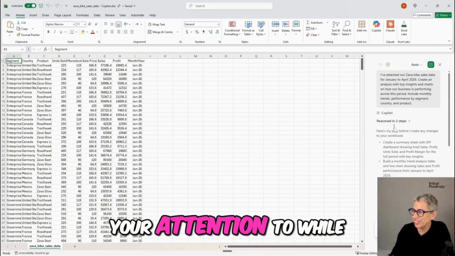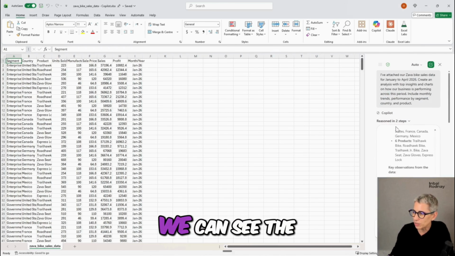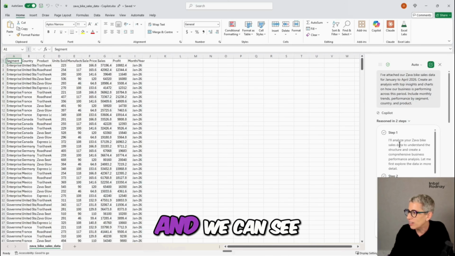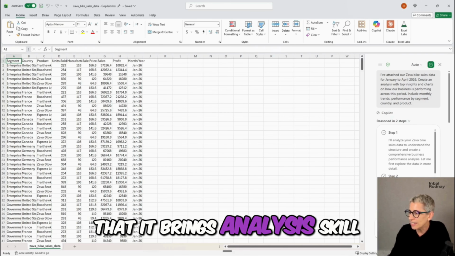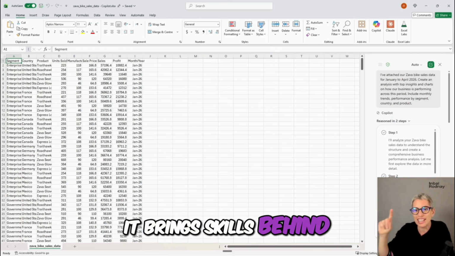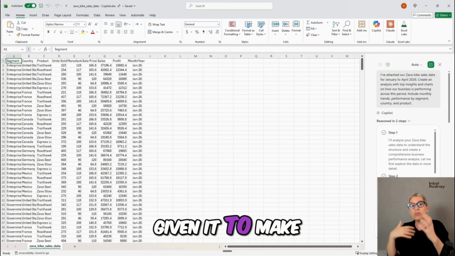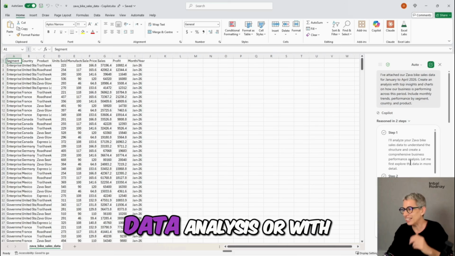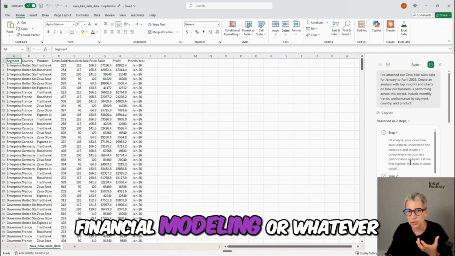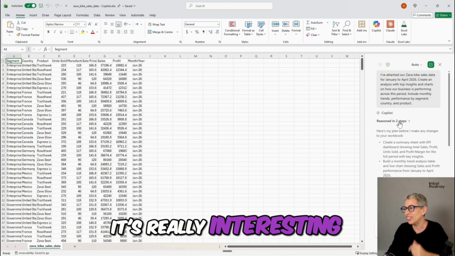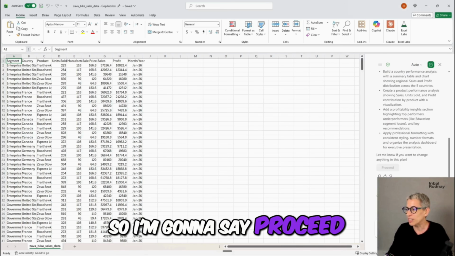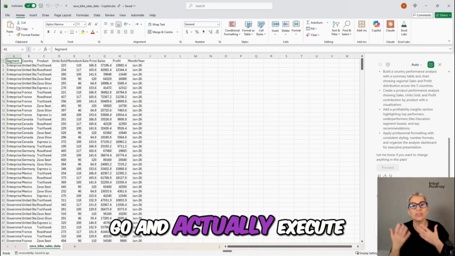I just want to draw your attention to, while it was reasoning, we can see the thinking process, and we can see that it brings analysis skill. It brings skills behind the scenes that they've given it to make it work better with data analysis or with financial modeling or whatever it may be. It's really interesting.